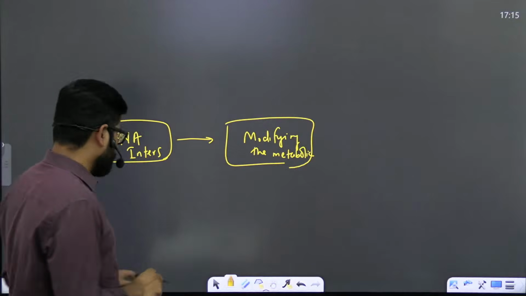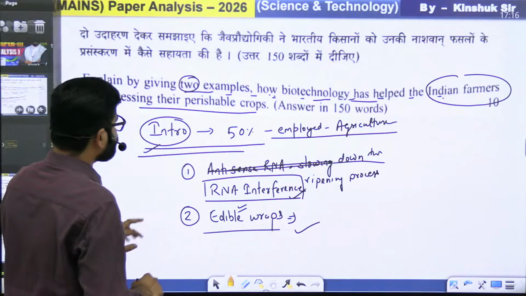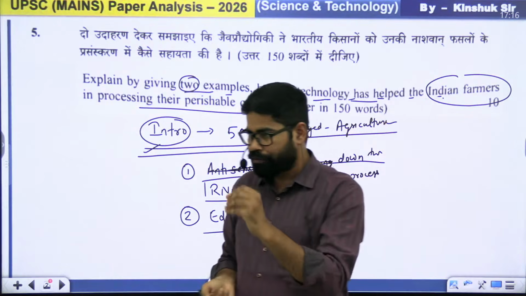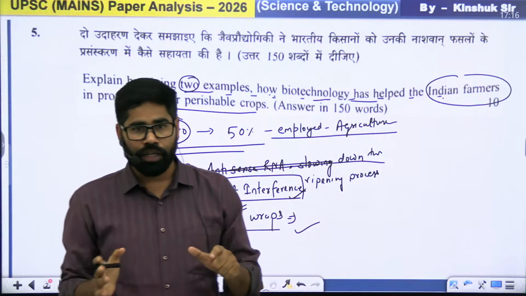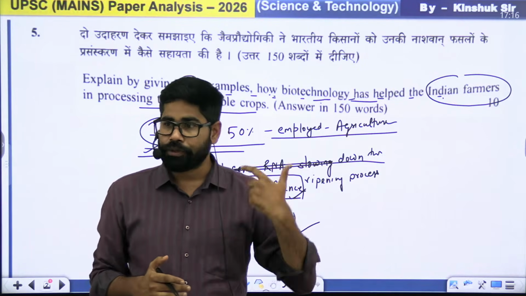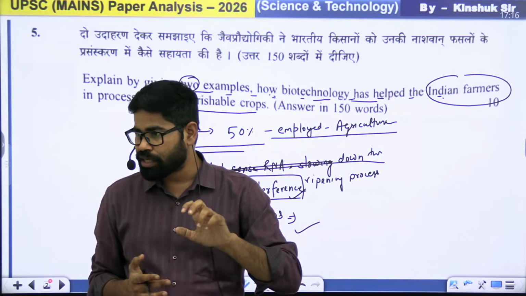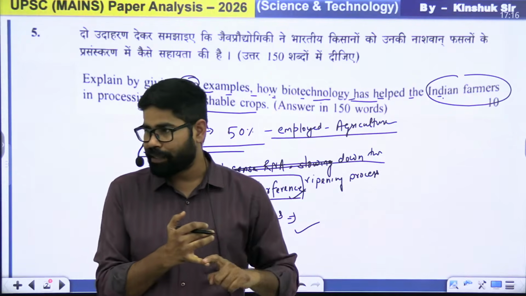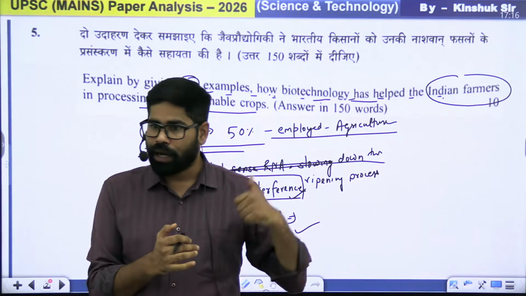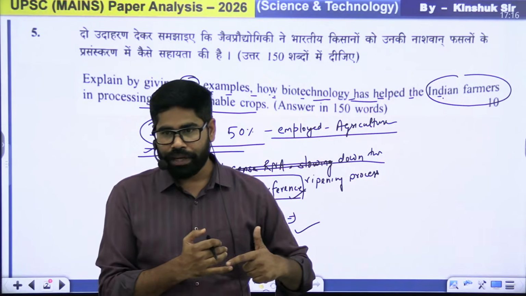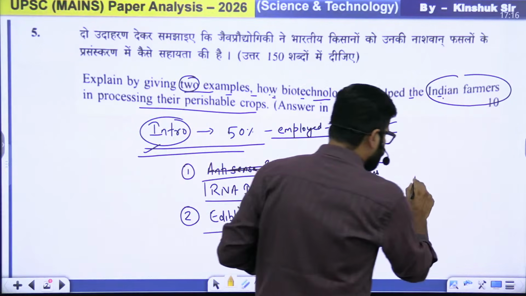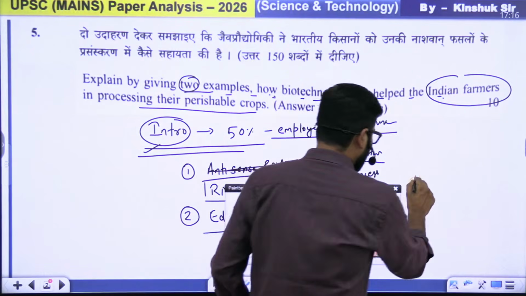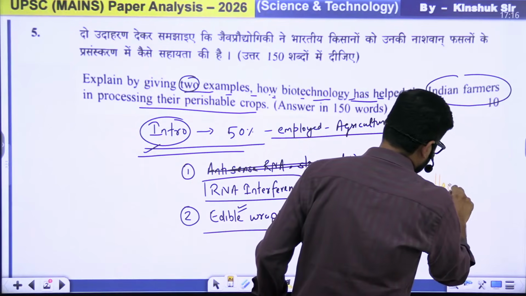Okay. Now see. Now the question is asking only about this part, ki how it has helped the Indian farmers. If you want, although it is not required directly, if you want, you can highlight some of the challenges. कि awareness is low, implementation is low. Okay. कि awareness and implementation is on the lower level. The actual application of this is on the lower level. So you can mention some of the challenging part.